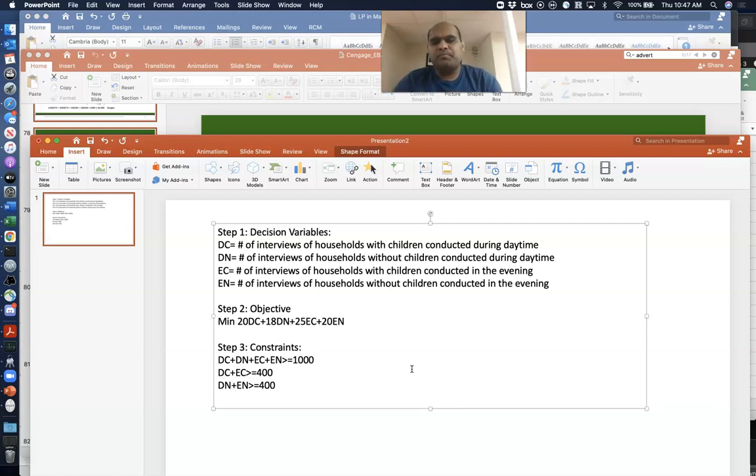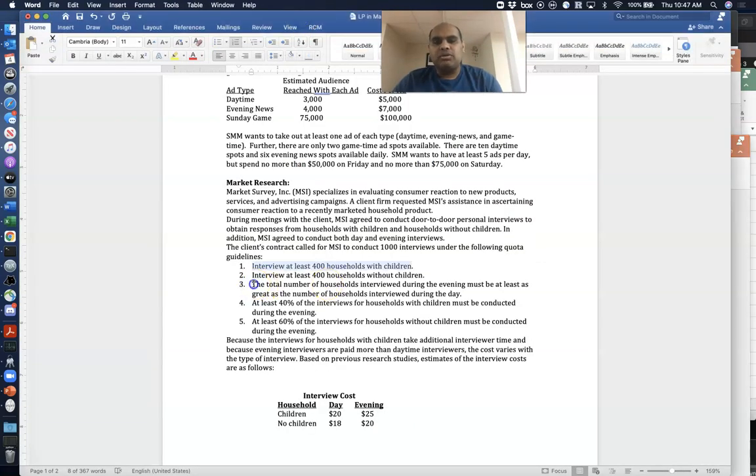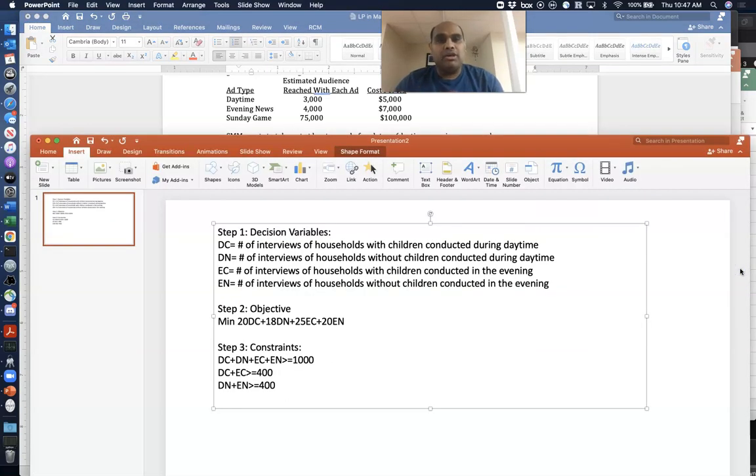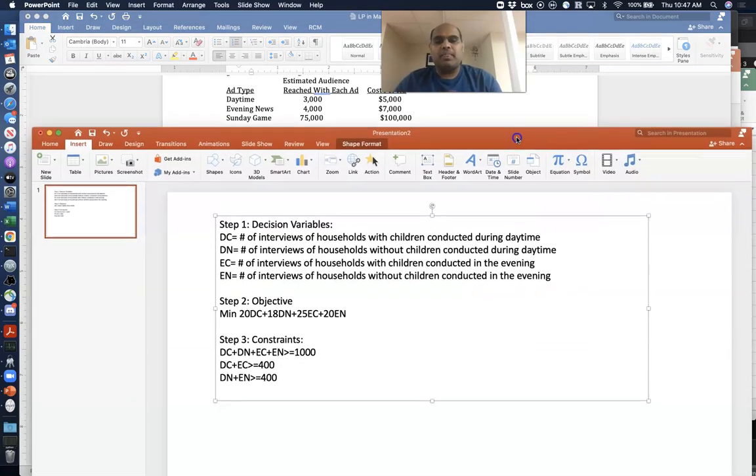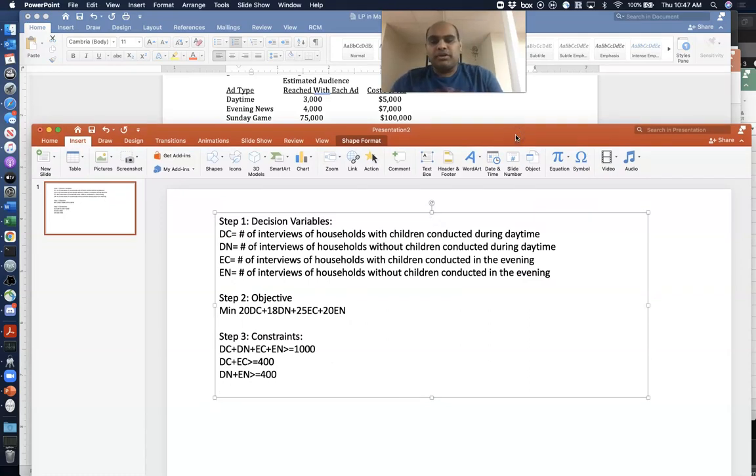Now, apart from that, you also have other constraints. The next constraint is the total number of interviews in the evening must be at least as great as the number of interviews during the day. So you have to interview equal or more people in the evening. So it says the total number of interviews in the evening is greater than or equal to the number of interviews during the day.